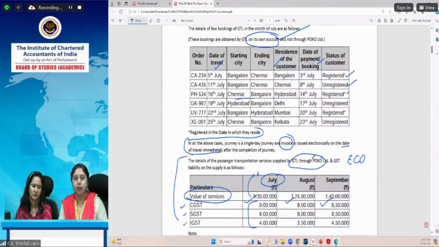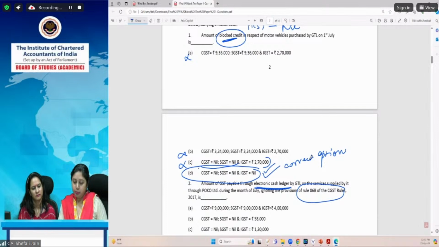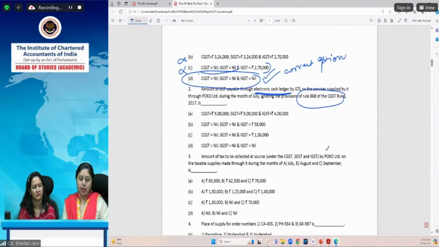That means whatever way we pay the tax, that will be paid, or you can say we'll take out our output tax liability as well as the input tax liability. So we have to see the answer, what is there. In fact, maybe the answer is also correct, but we have to compute it first of all. Okay, maybe Prasad, whatever you are saying is right, but your reasoning that the e-commerce operator has to pay the tax is not correct. The e-commerce operator will have to pay tax only when 9(5) provisions are there. Then he has to pay the entire tax.